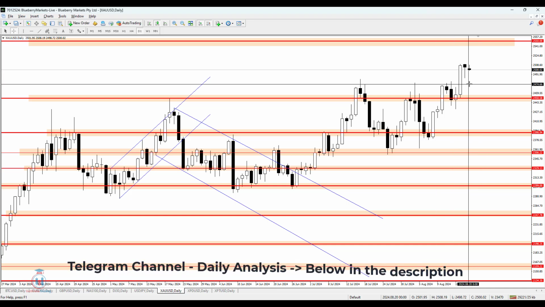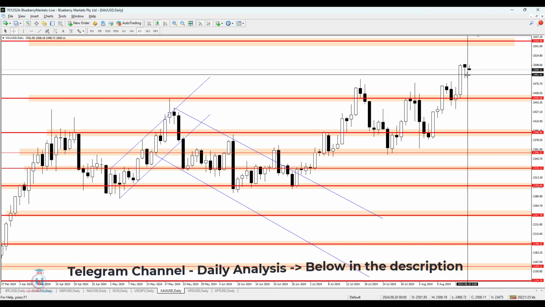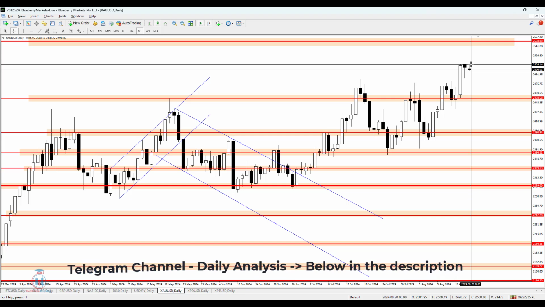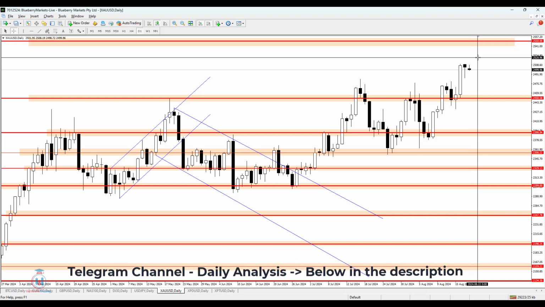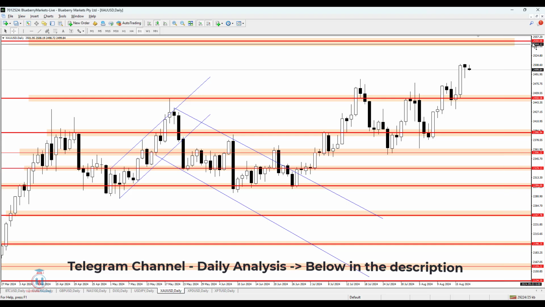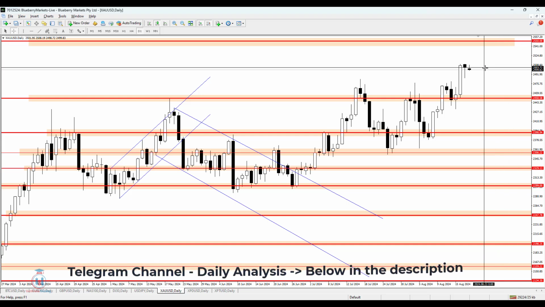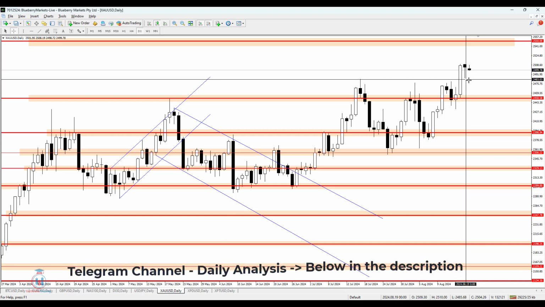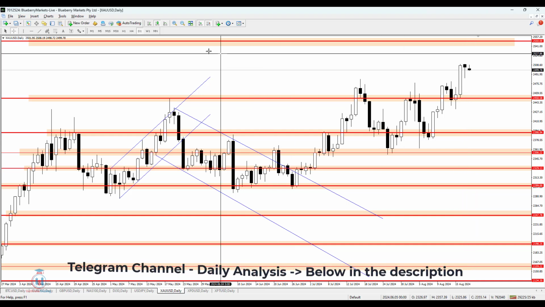So this is what I'm expecting that the price will do. But if the price goes above 2509.14, it will be a bullish breakout again, where the price will try to move higher, reaching very close to 2550.00 at resistance level.